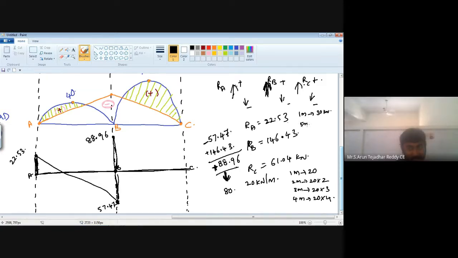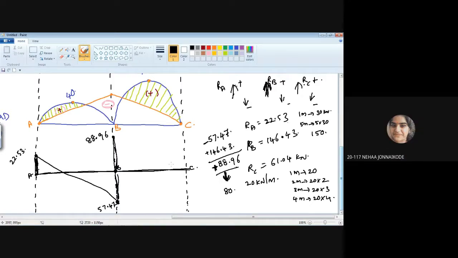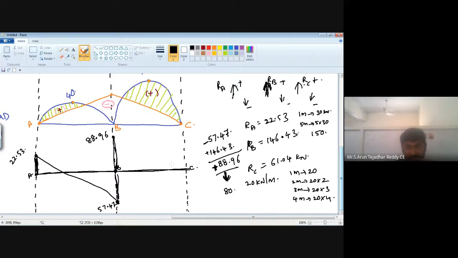So 5 into 30 kilonewton, it is 150. But what is the direction here? Downward direction. It means minus 150. The load is minus 150.